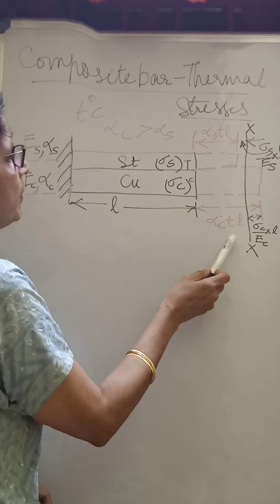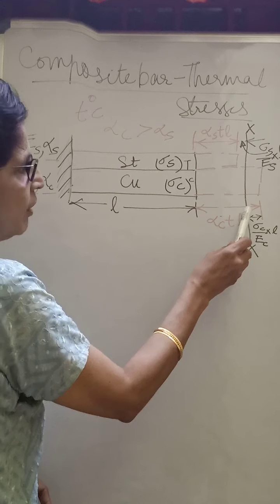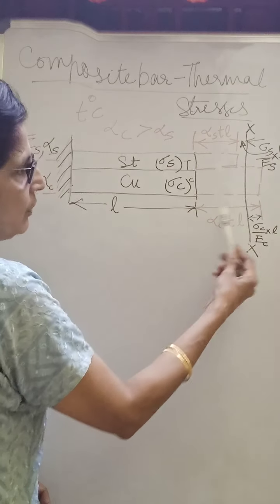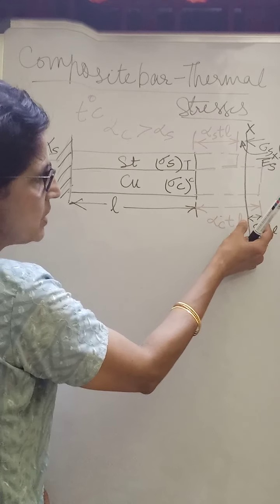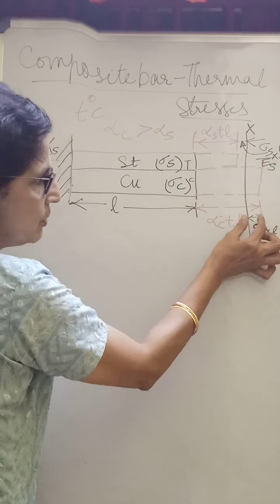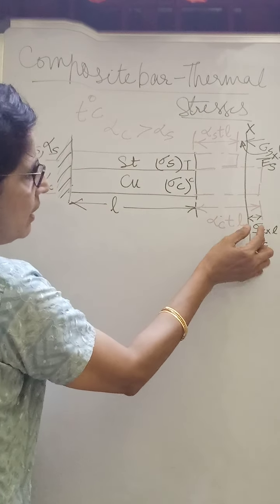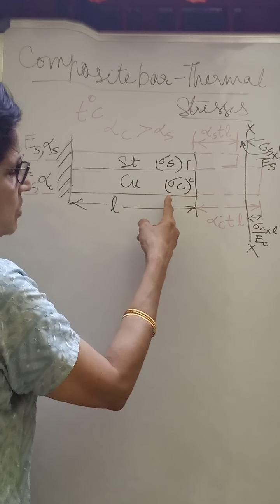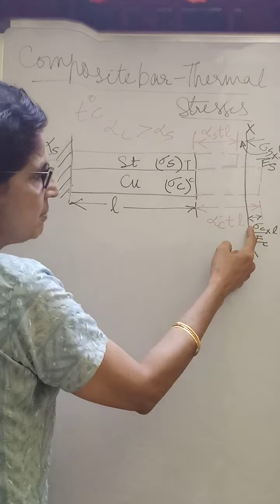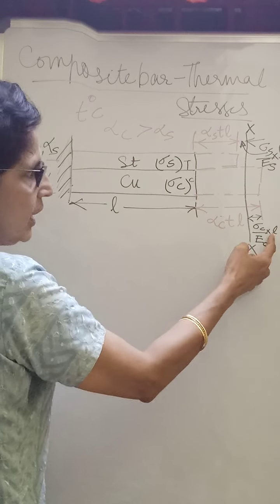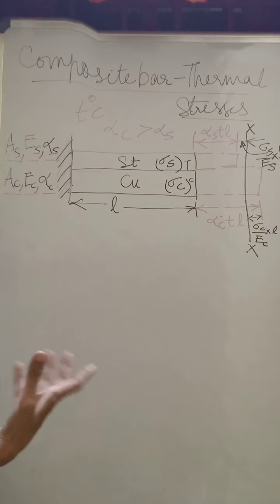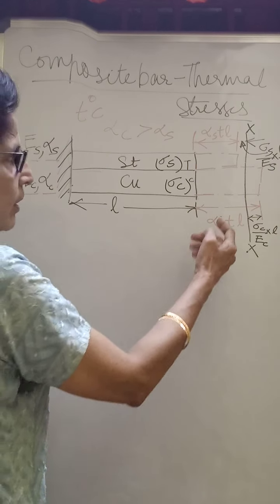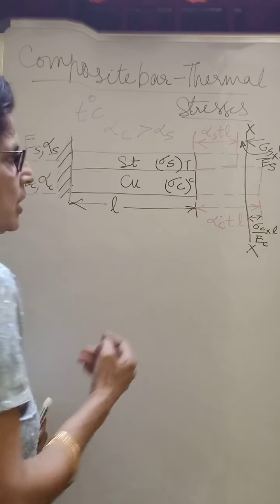Similarly in copper, what happens here is this has deformed beyond the particular section, so it has to be pushed in. So it has to be pushed in for this much length. So this much length will be computed based on the stress developed, that will be a compressive stress, and that compressive stress is sigma c. That sigma c by Ec will be the strain, multiplied by length will be the push required and the deformation to be compressed here. So you have reached this particular section XX.